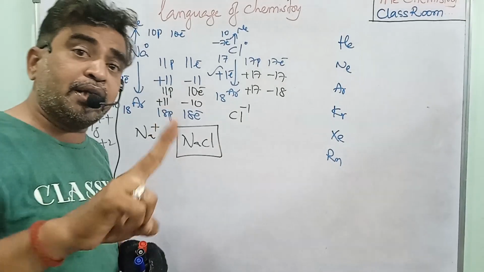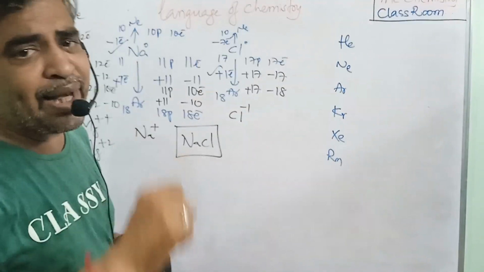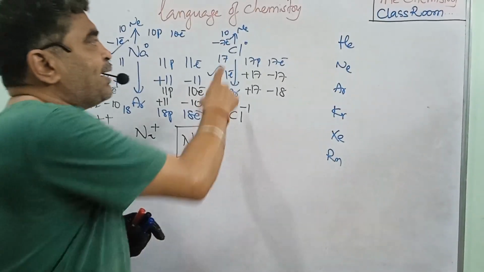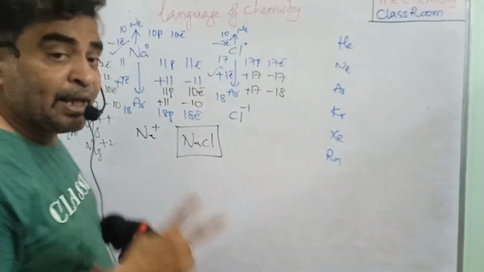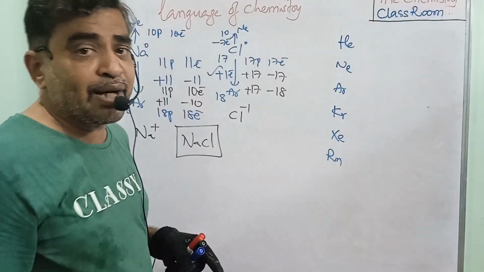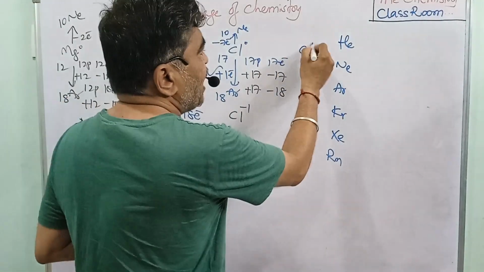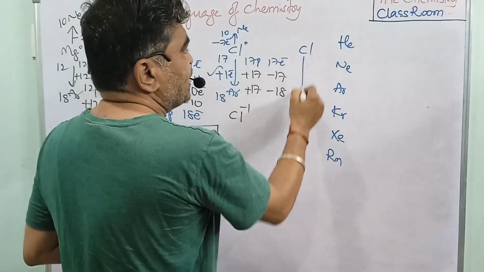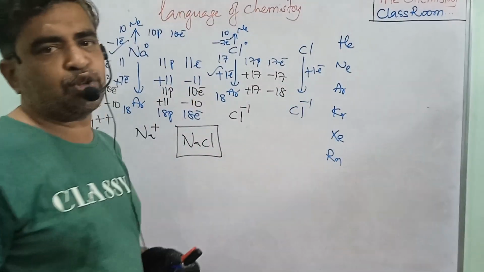Here the magnesium is releasing 2 electrons, but the chlorine gains only 1 electron. What does it mean? 1 chlorine is not enough to gain the electrons. Why? Because here 2 electrons are released. So how many chlorines are required here? 2 chlorines are required. The same, one more chlorine I am taking. The chlorine gains only 1 electron and what is it forming? Cl- it is forming.